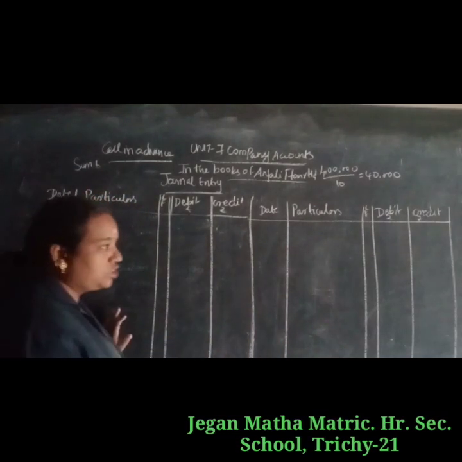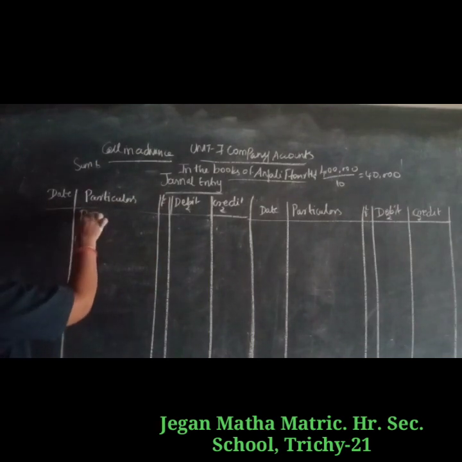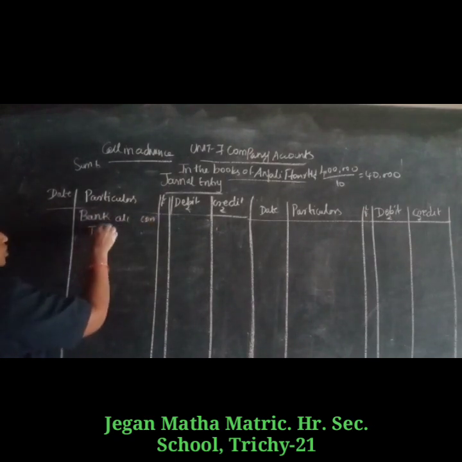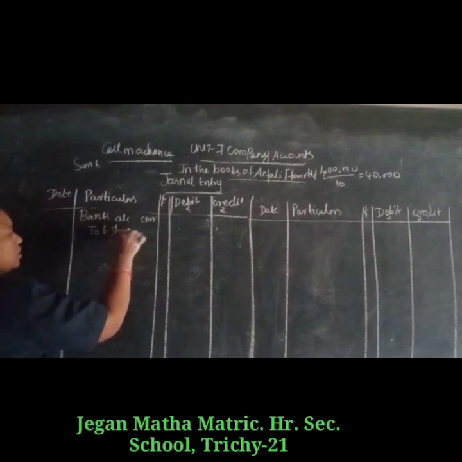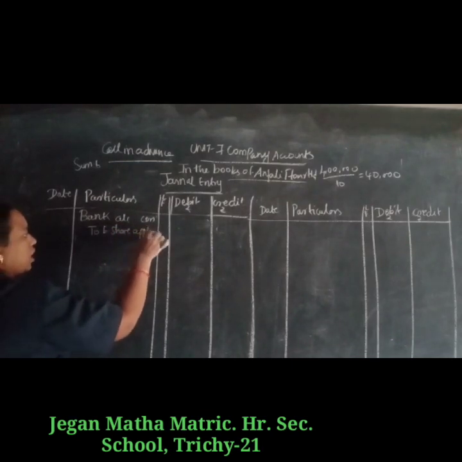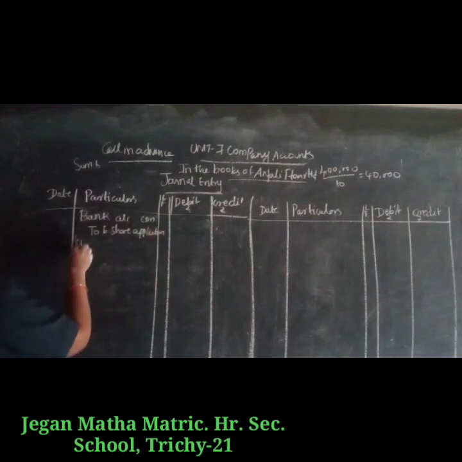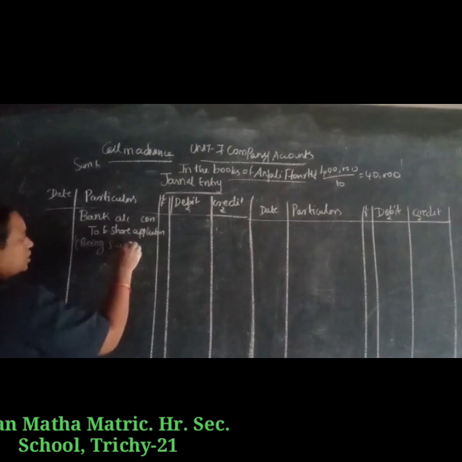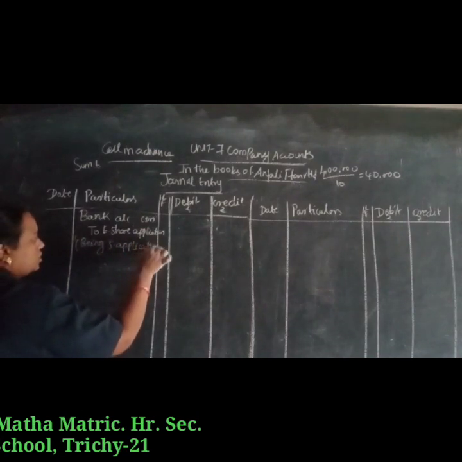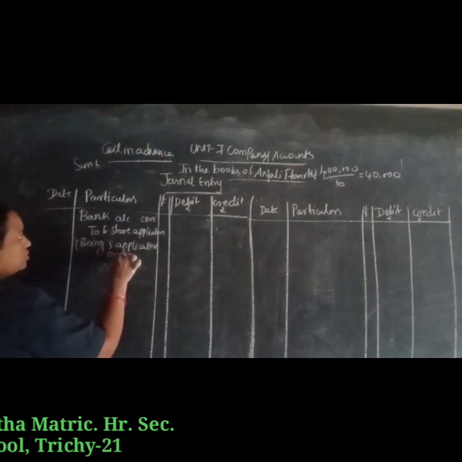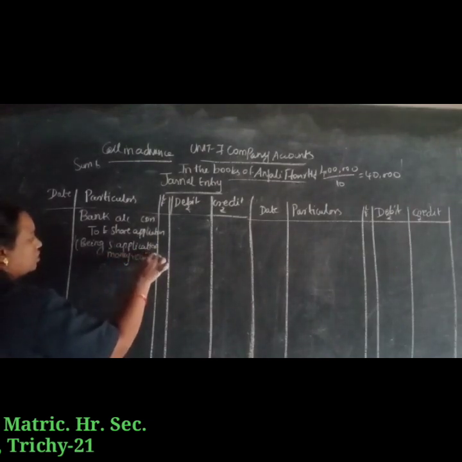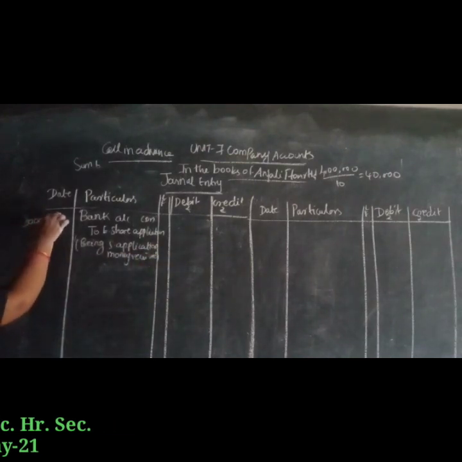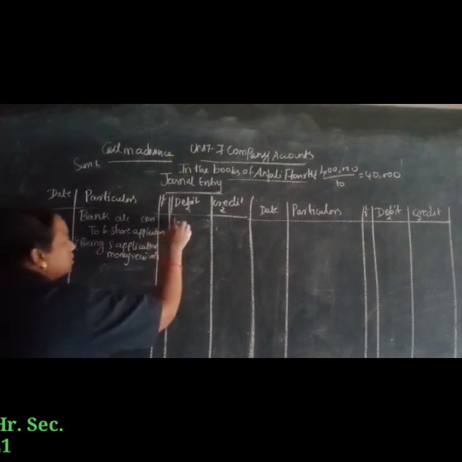First we are going to prepare the journal entry for application. What is the application entry? You all know: Bank account debit to equity share application, being share application money received. What are the shares issued by the company? 30,000 shares. What is the application value? 2 rupees. So 30,000 into 2 rupees, 60,000.